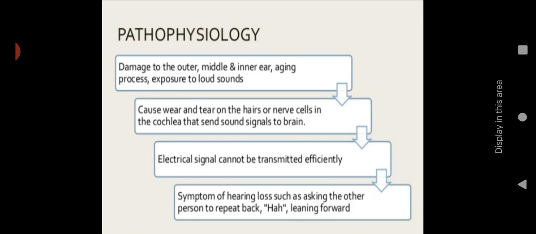So there will be some wear and tear occurring on the nerve cells in the cochlea. Due to this, what will happen? Electrical signals cannot be transmitted efficiently. The sound waves are converted into electrical signals, and these are transmitted to the brain. That particular process will not take place properly.